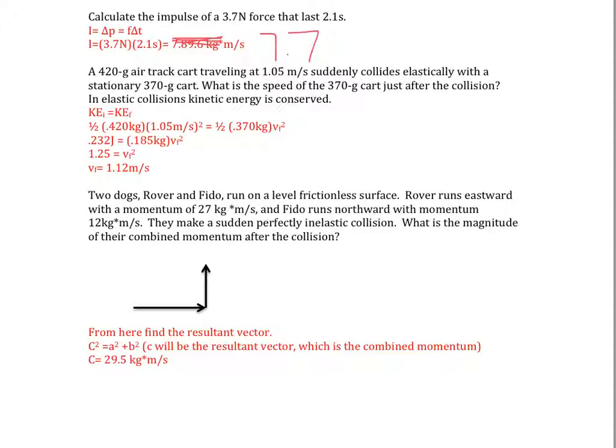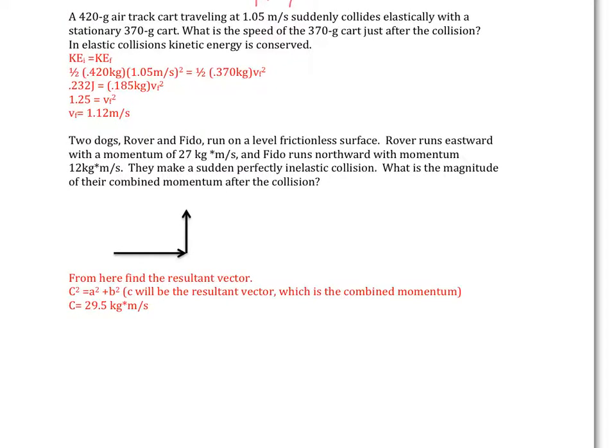On the next question, when we go through here, 420 gram air track cart traveling at 1.05 meters per second. Right away, a red flag should be going up. We need to convert grams to kilograms. So in this case, a 420 gram air track cart, we need to convert that to 0.420 kilograms.